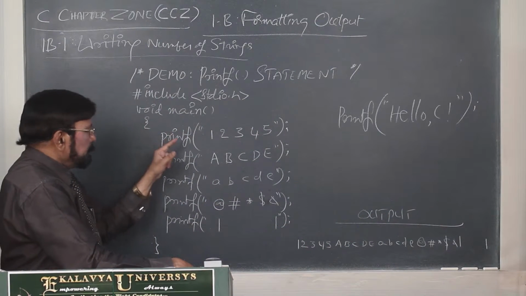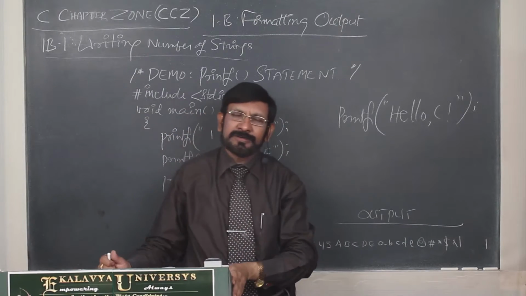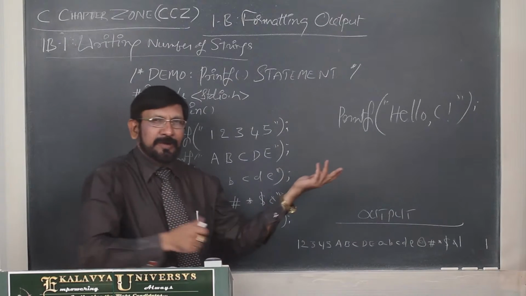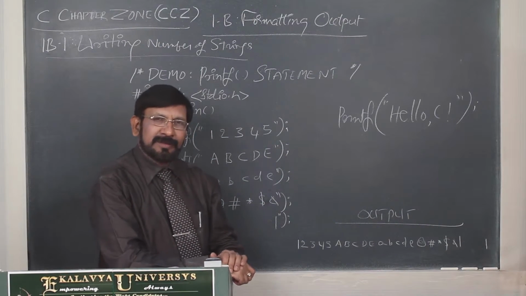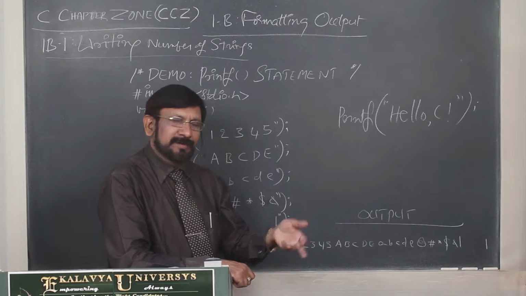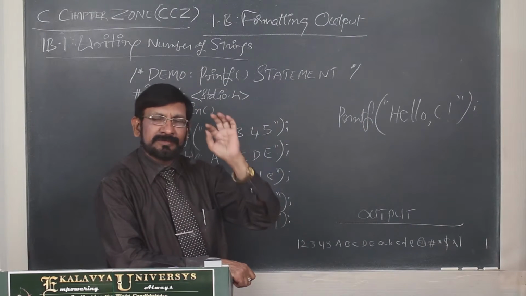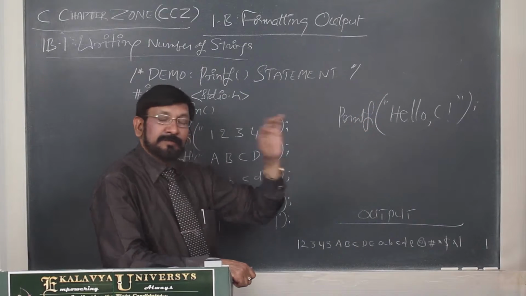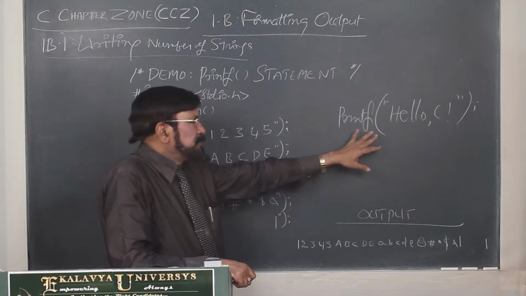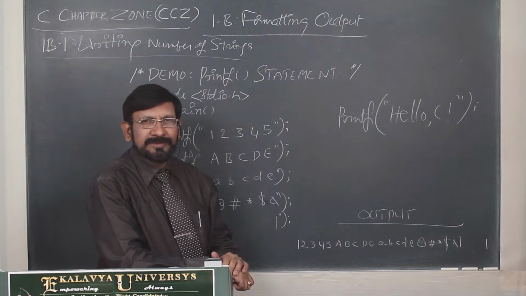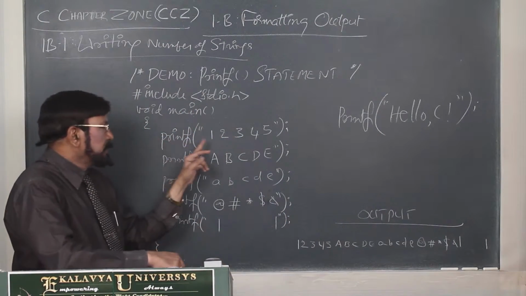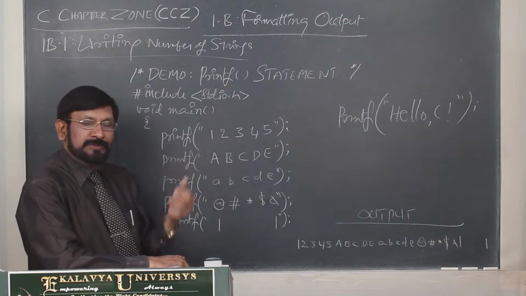Now see printf. This is a very important function, because without printf you cannot write a useful program. Even if you write a program, there is not much use without supplying output. What is the need of cooking food without supplying it? Supply is very important. So printf is the writer. It writes data on the monitor screen. If you take any C program, 50% of statements are printf statements only. That's why you should first achieve perfection over printf. Using printf only, we can write outputs, that's why it is called an output statement also.